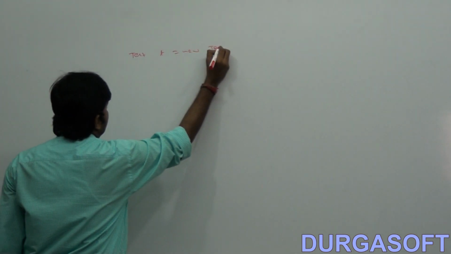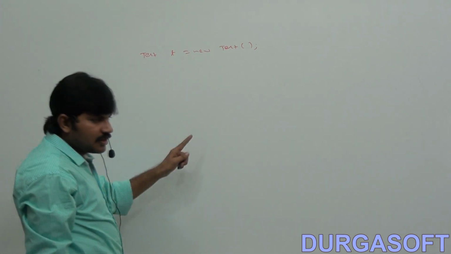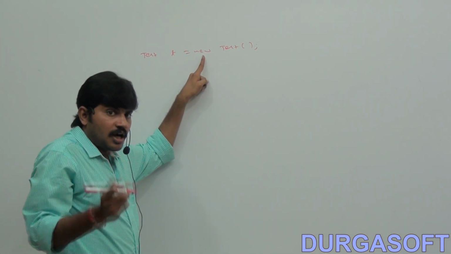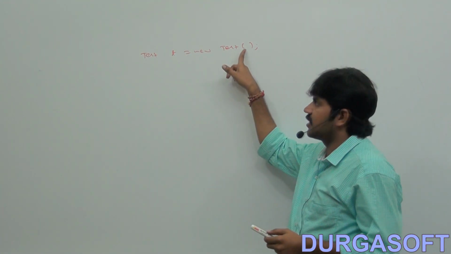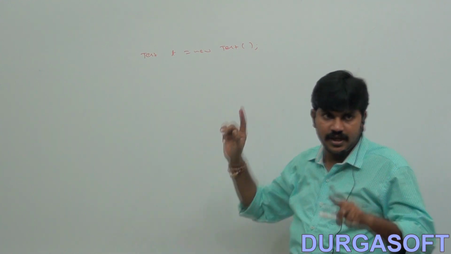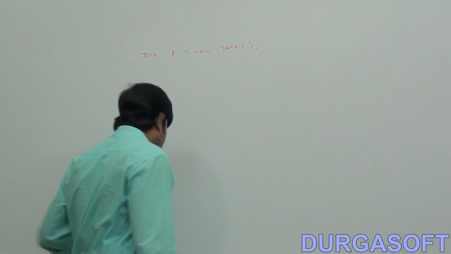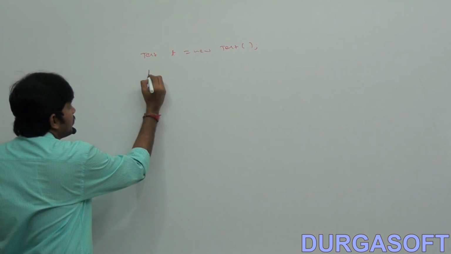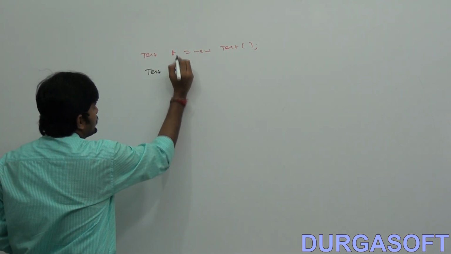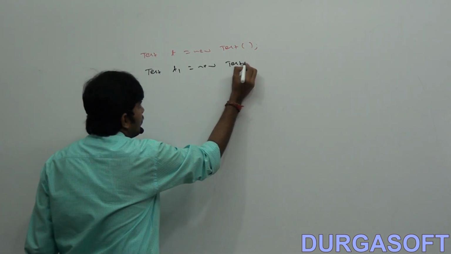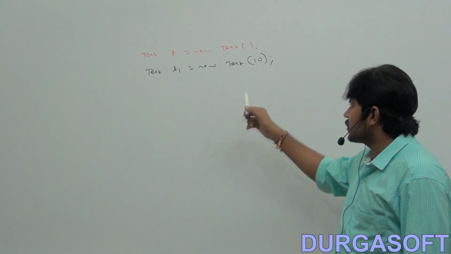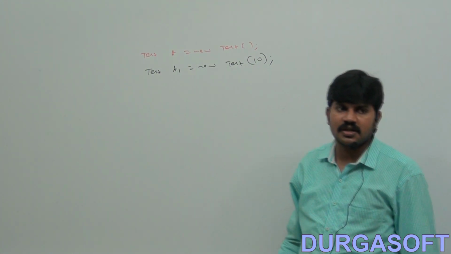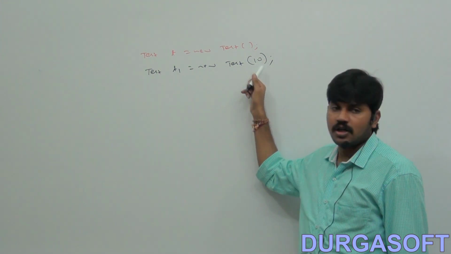Here I am creating a test object: Test t = new Test(). The test object will be created, and which constructor will be executed? The Test class no argument constructor. Suppose my requirement is Test t1 = new Test(10). Then the test object is created, and the int argument constructor will be executed.